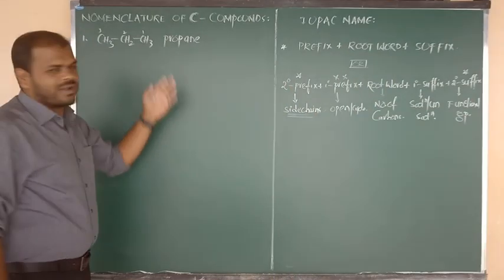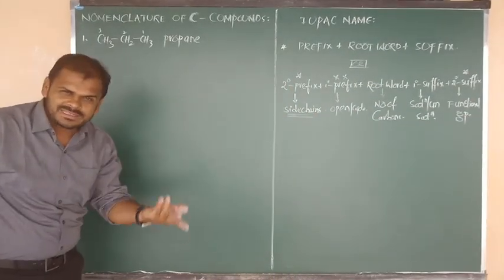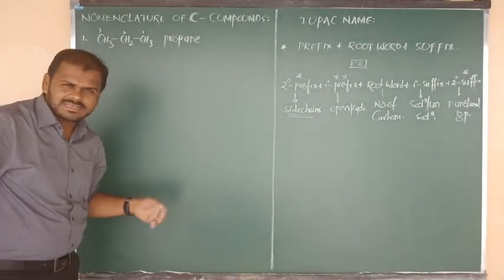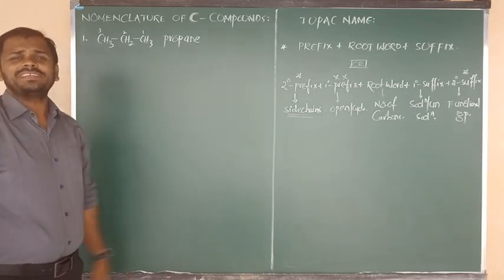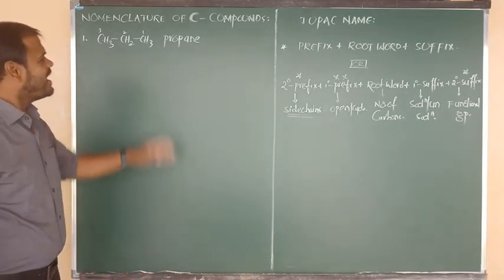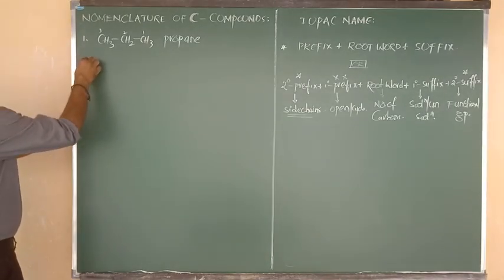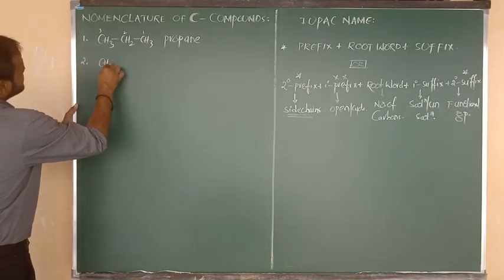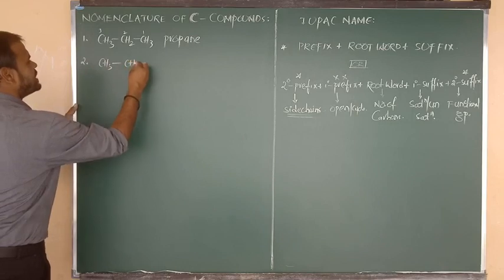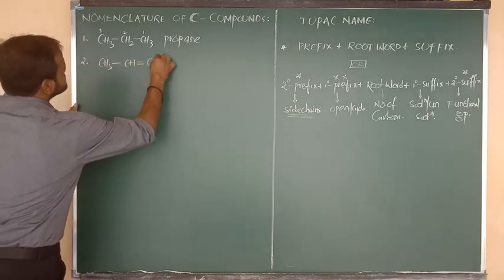But in this compound, is there any functional group? Is there any alcohol? Is there any acid? No more. So we don't need to write it. Okay, all of you, the answer was complete, beta. One more example I am going to tell you. CH3 bonded to CH, double bond CH2.